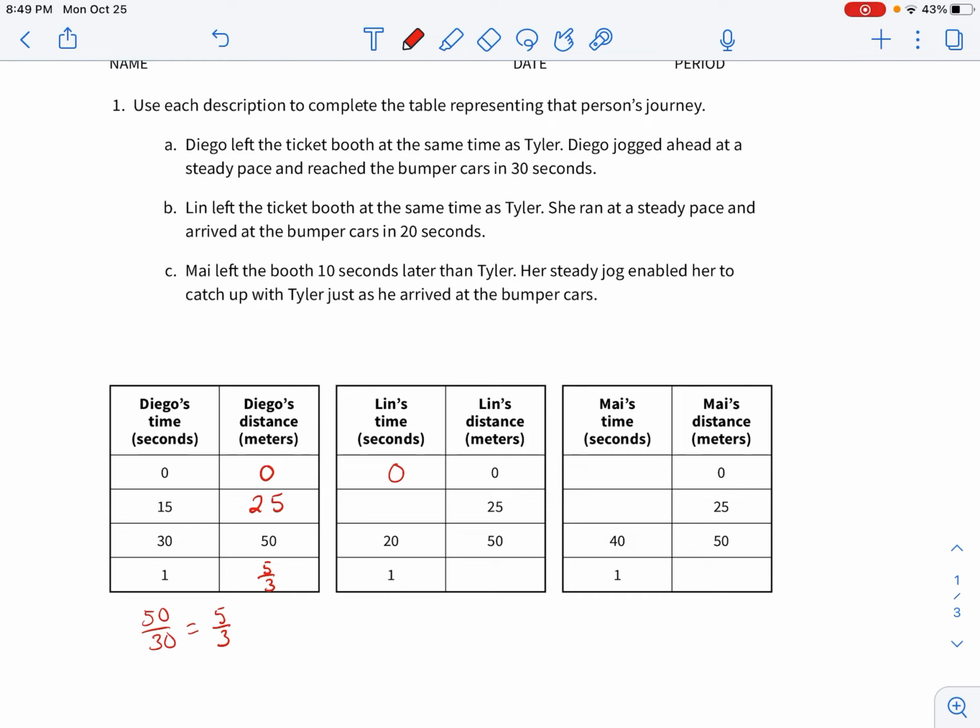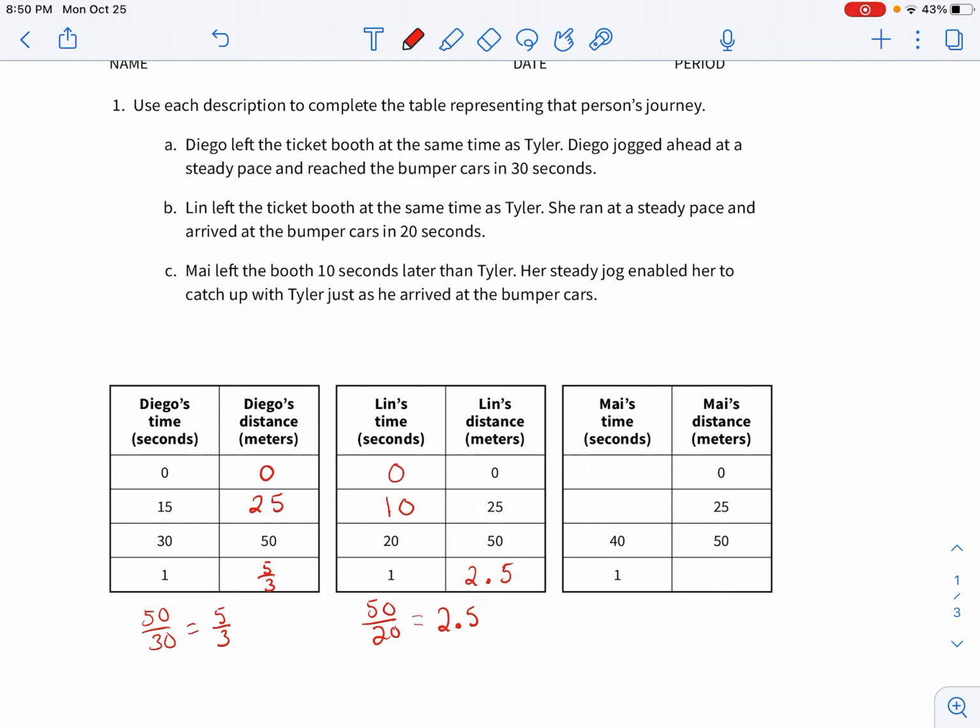Okay, now to find our constant of proportionality, we take our 50 divided by 20. And this is going to equal 2.5. Now if we take 25 divided by 2.5, we'll get our time. So 25 divided by 2.5 just gives us 10. So in 10 seconds, Lynn was halfway there. Okay, so then in 1 second, Lynn goes 2.5 meters.